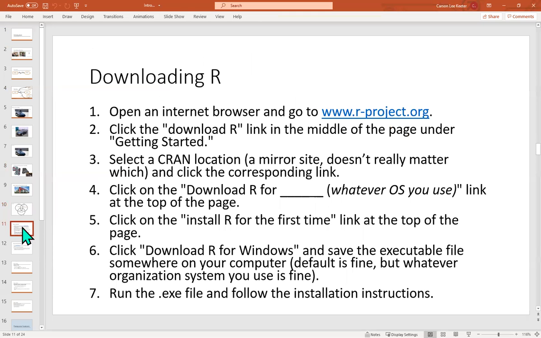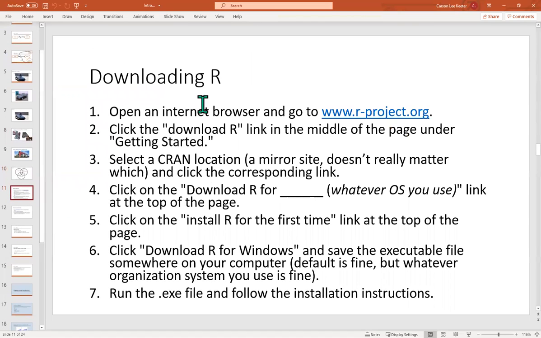Downloading R is pretty simple. I've got the steps here. I'm going to let you read that on your own. I probably will have shown you how to do this too, but you can honestly go onto YouTube and look up how to do it. It is not super difficult. I will say that R works just slightly better on PCs, on Windows, than it does on a Mac, but only for a couple of things, and I can only think of maybe one thing right now for this class.